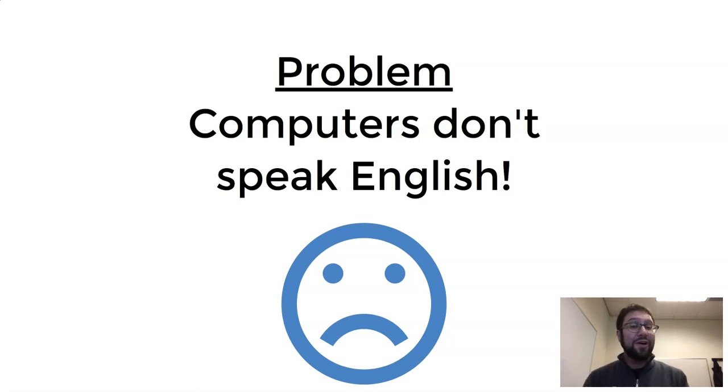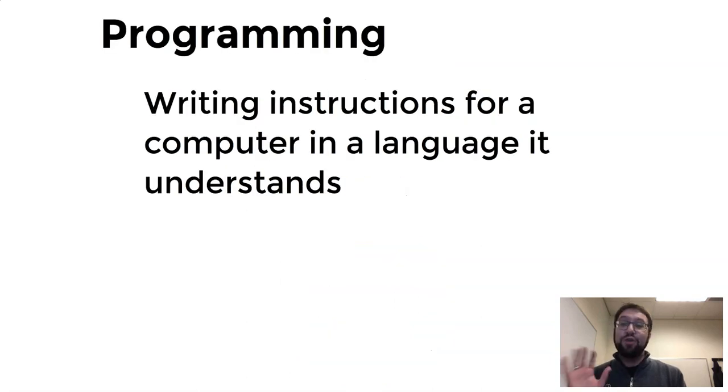So what we need to do is figure out how we can talk to the computer in order to explain to it what we want to do. And that process of talking to the computer is what we refer to as programming. In this case, we're going to give instructions to the computer to tell it what to do. So programming for us is going to be writing out the instructions for the computer in a language that it understands, in a way that it is able to speak, and hopefully a way that we can then write it so they can understand what it's doing. And that's really what programming is.